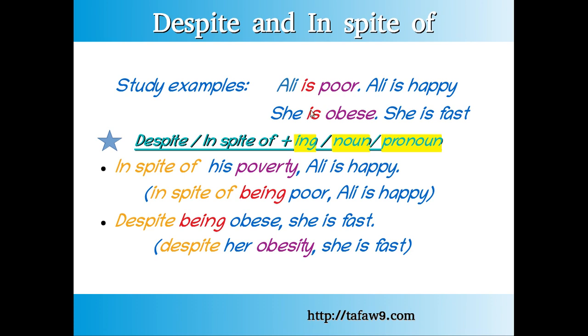Sentence number 2. She is obese, she is fast. Despite being obese, she is fast. So we used here a gerund or ing. We can use also a pronoun. Well, despite her obesity. Her, remember, if we have a girl, her, if we have a boy, his. Despite her obesity, comma, she is fast.